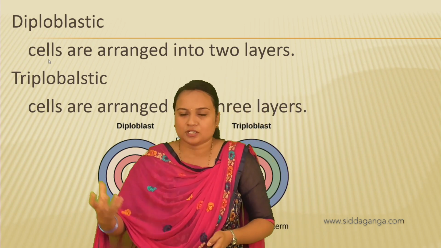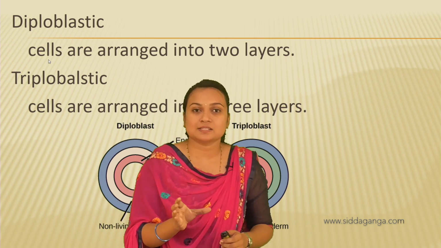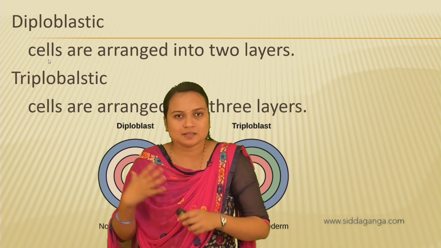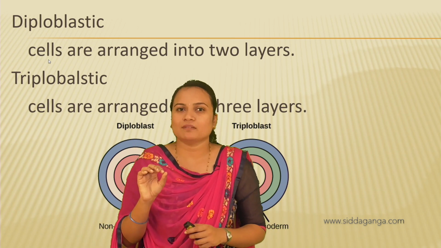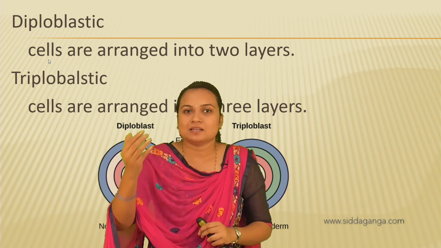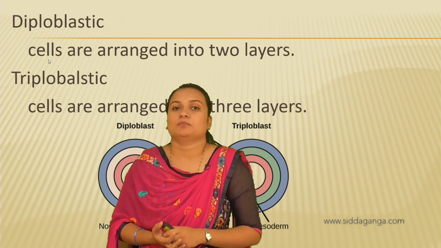After fertilization, zygote formation happens. Further, this zygote must develop into an embryo. During this embryo development, the layers will be formed. Okay, the layers of the embryo will be formed.